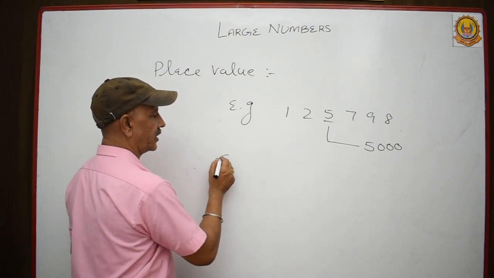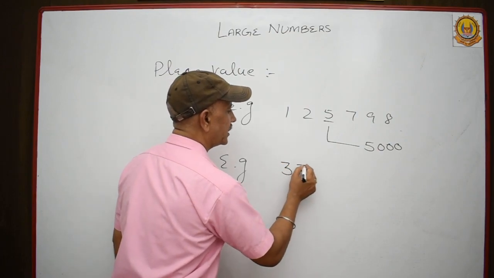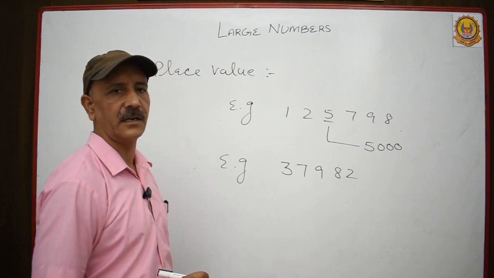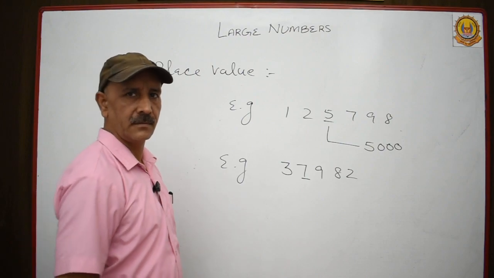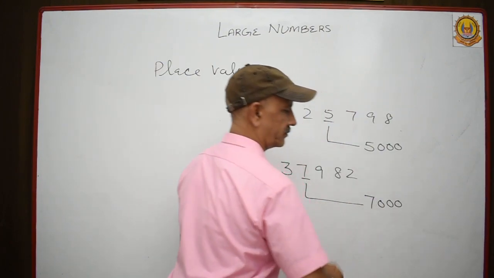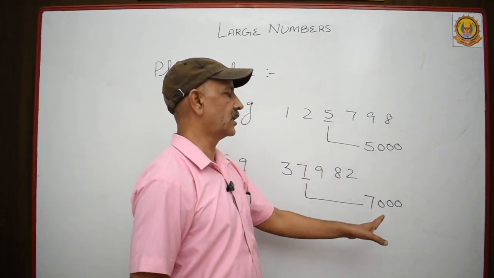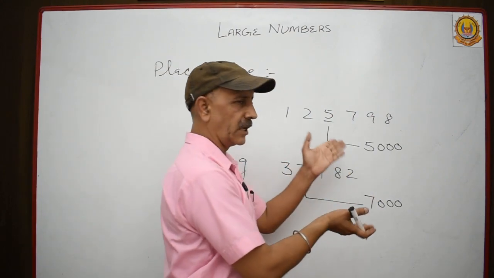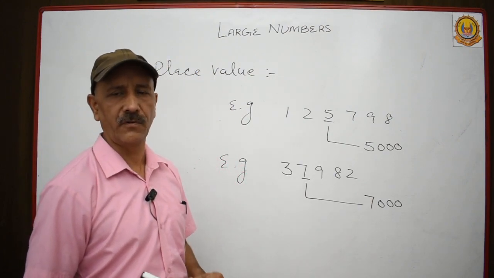Let me take one more example. Now 37982, this is 37,982, and I want to check the place value of this one. So what is the place value of this one? This is 7000. One more example, because this is 5000, this is 7000. You are thinking that place value is always in thousand only. No beta, this is not always in thousand.